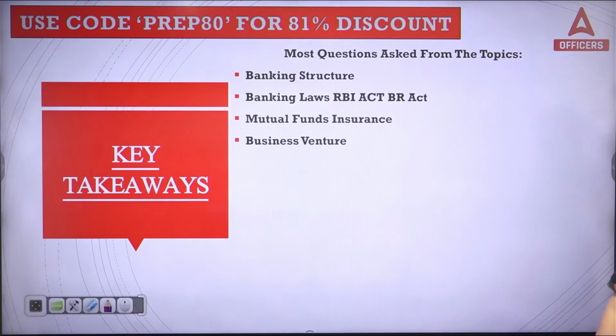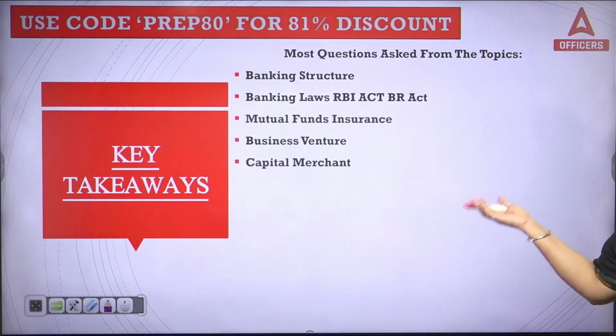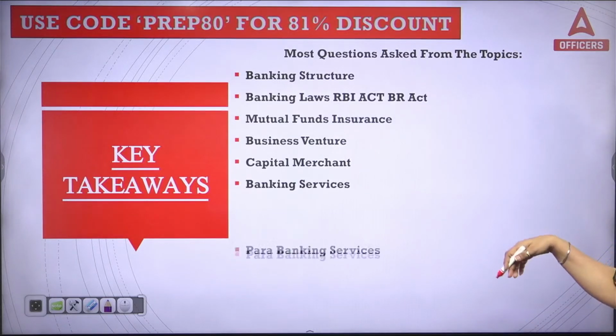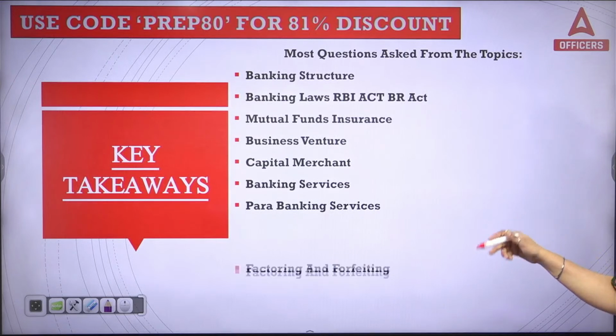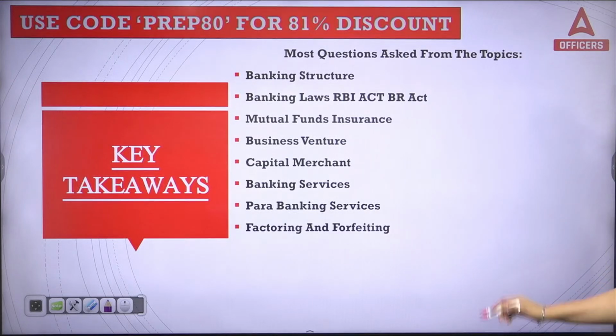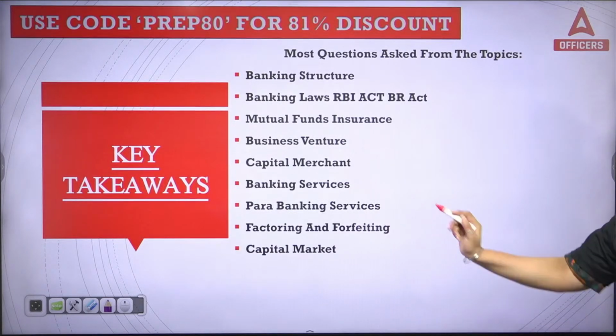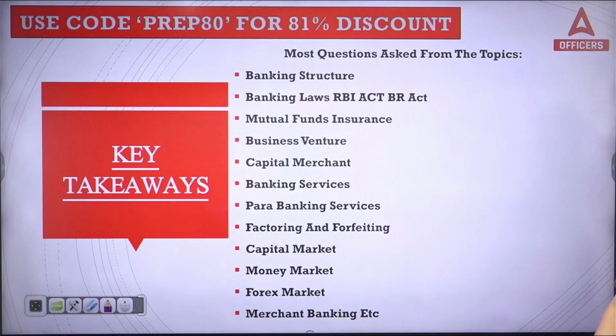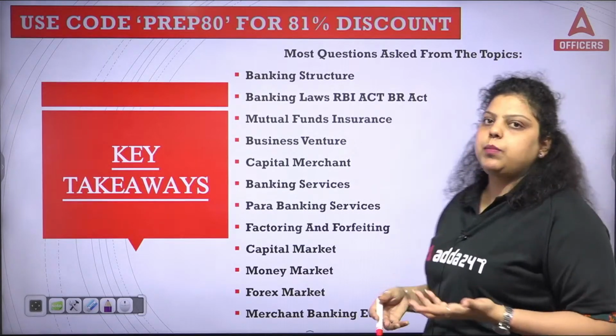Then business venture, module D again, the financial products and services. Capital market, merchant banking was asked, capital market. Now banking services again, modules C and D. Para banking, module D. Then factoring and forfeiting, module D. Then you have capital market, module D, module C. Money market, module C. Forex market, module C. The merchant banking, module D, because merchant banking is a part of financial products and services.